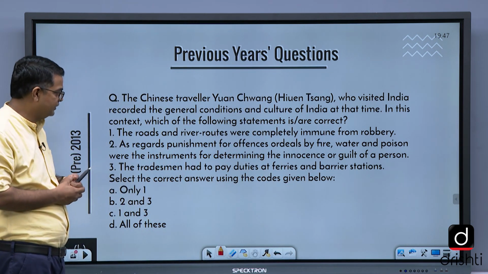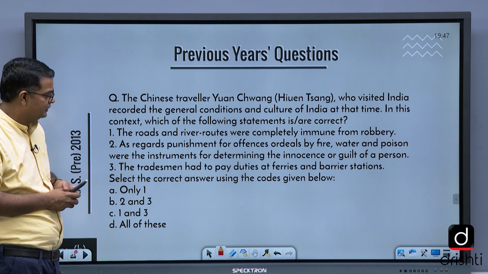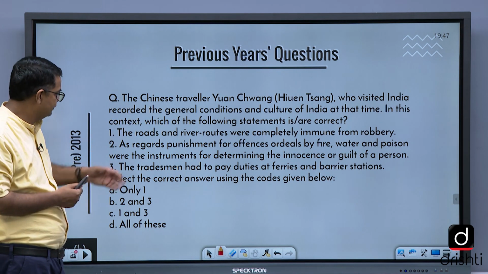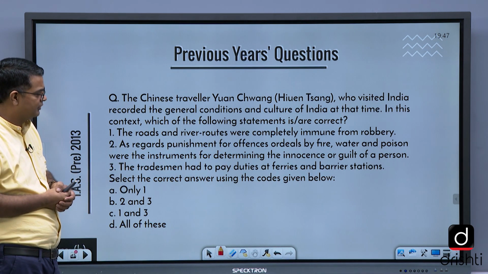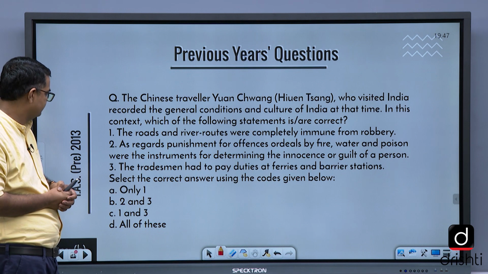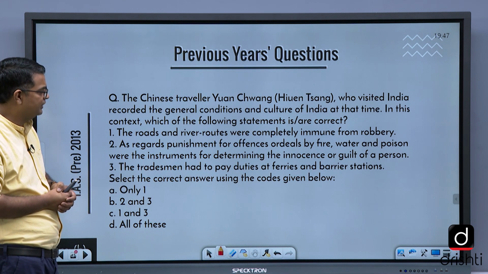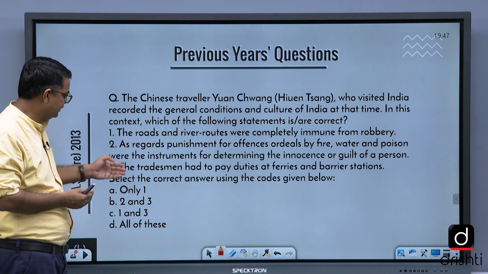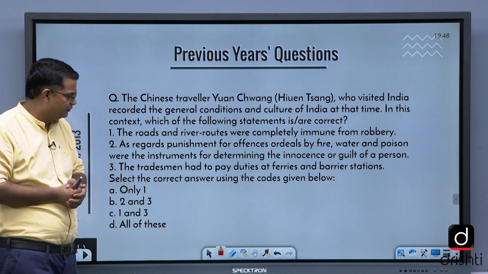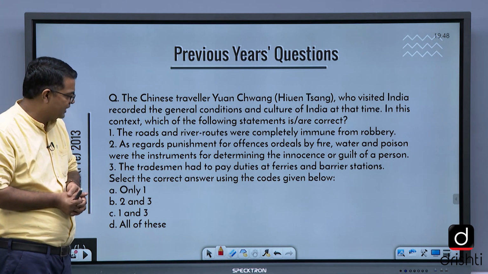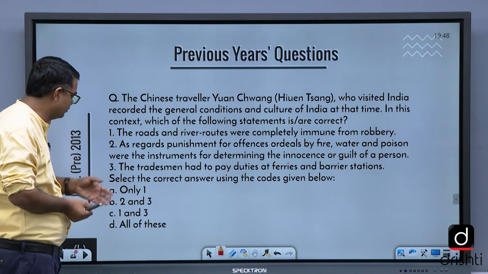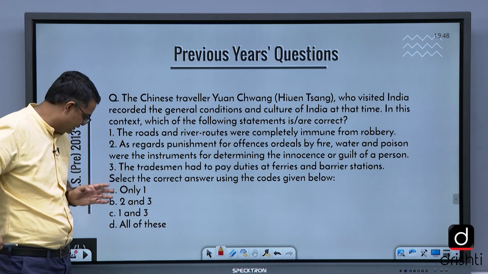I was just discussing the question. As regards punishment for the offense, ordeals by fire, water and poison were instruments for determining the innocence or guilt of a person. Third statement: the tradesmen had to pay duties at ferries and barrier stations. Select the correct answer using the codes. It is asking which of these three is the correct statement.